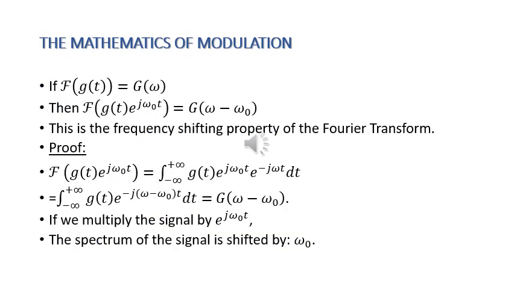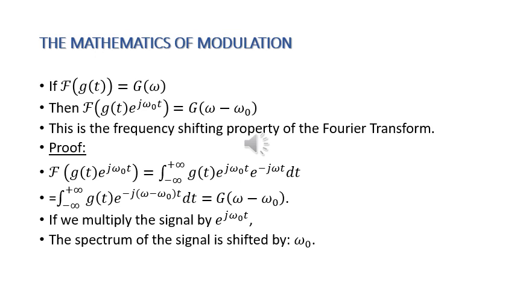We begin with the understanding of the mathematics of modulation. If we take the Fourier transform of the signal g(t), it gives us G(omega), the spectrum of the signal. Then the Fourier transform of a function g(t) e to the j omega 0 t will simply be equal to G(omega minus omega 0). This is known as the frequency shifting property of the Fourier transform.